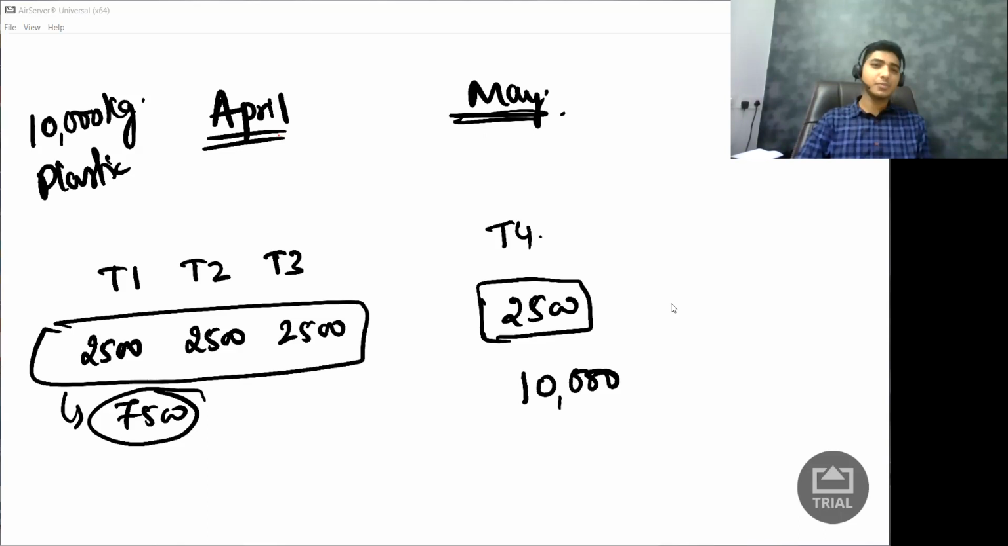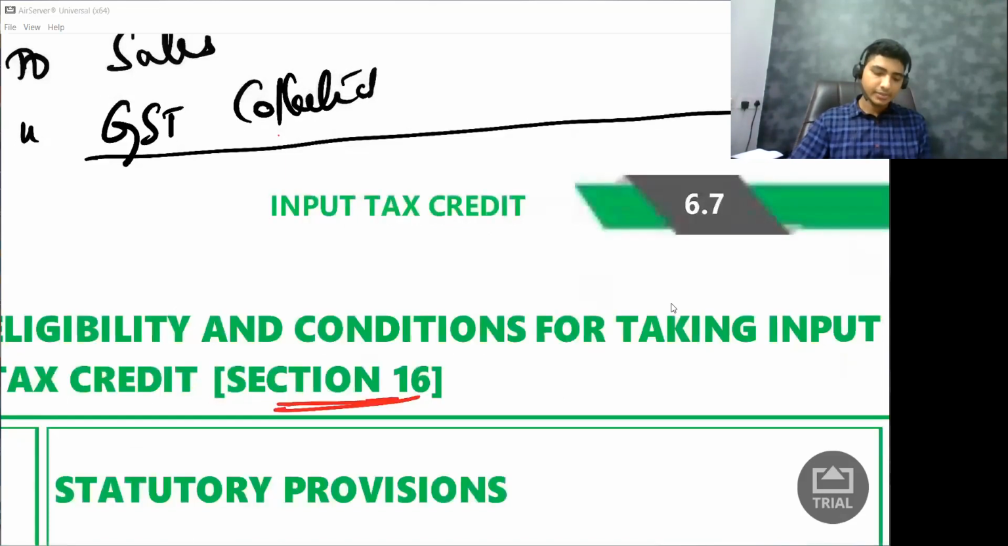Why are they complicating it this much? Because they can, because they are government. All right, so what is the point I want to tell you? That if you're receiving goods in lots, you can claim credit only after you receive all the lots. All the lots. Okay. Next.